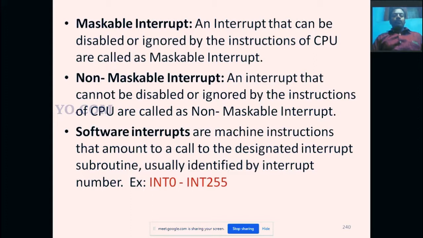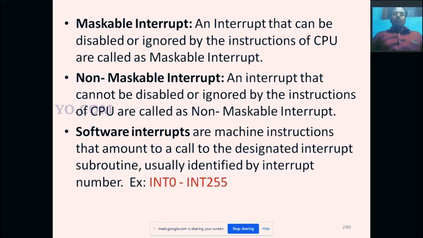So we can mask the interrupt, we can control it by CPU instructions. A non-maskable interrupt is an interrupt that cannot be disabled or ignored by the instructions of the CPU.